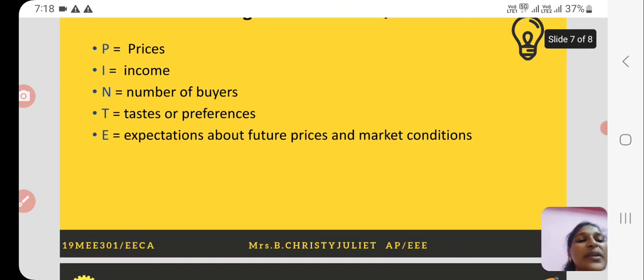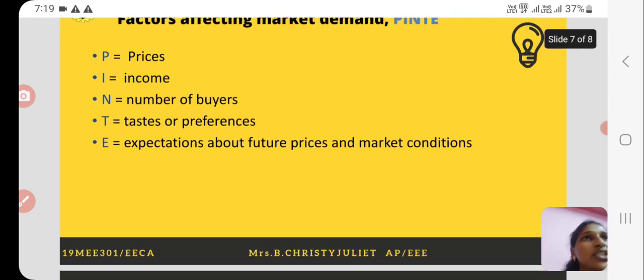Next is expectation about future price and market conditions. For example, if a new car is being launched by a company, the price will be low. But in the upcoming days, if we have a festive season, the price may get even lower.